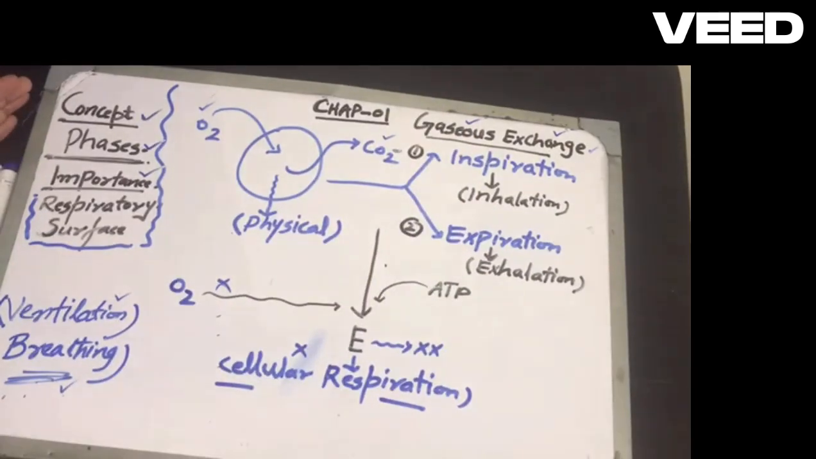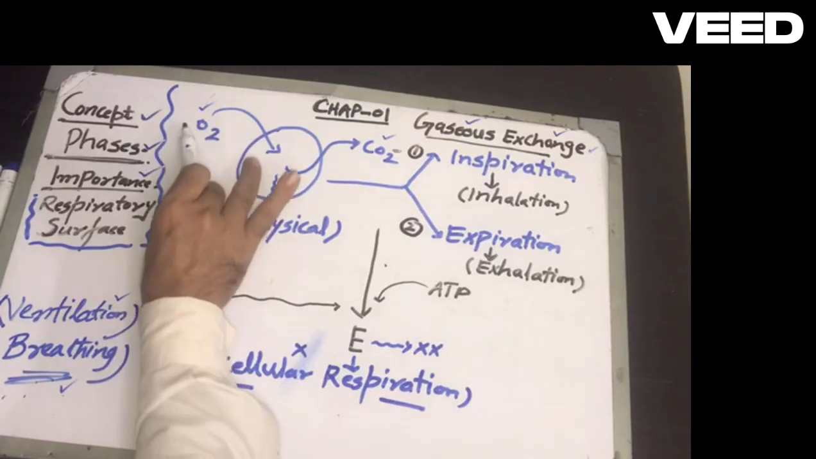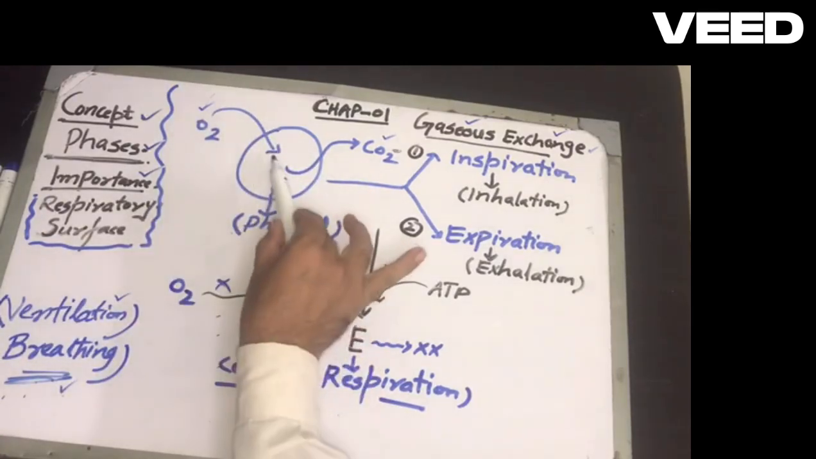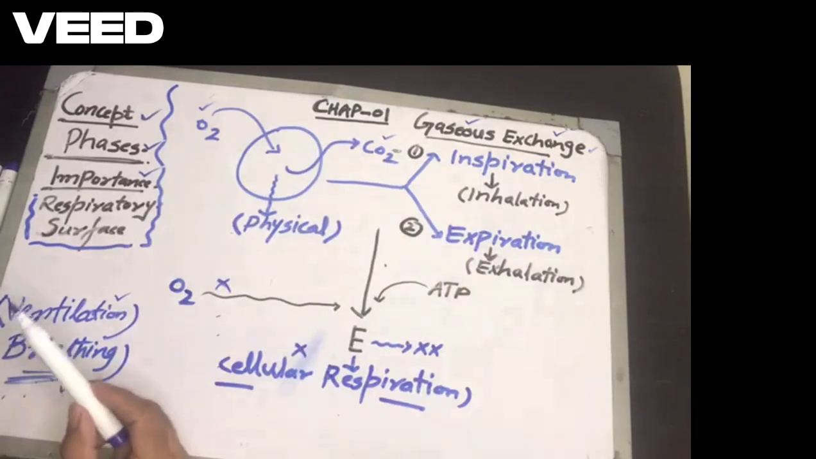So to understand the concept, you can see this diagram. Something is coming from outside. What is coming? Oxygen. And something is given to the environment. What is that? Carbon dioxide.